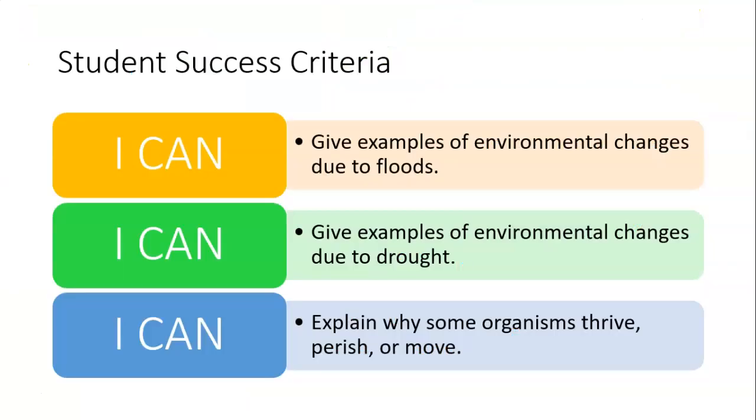The student success criteria is I can give examples of environmental changes due to floods, I can give examples of environmental changes due to droughts, and I can explain why some organisms thrive, perish, or move.